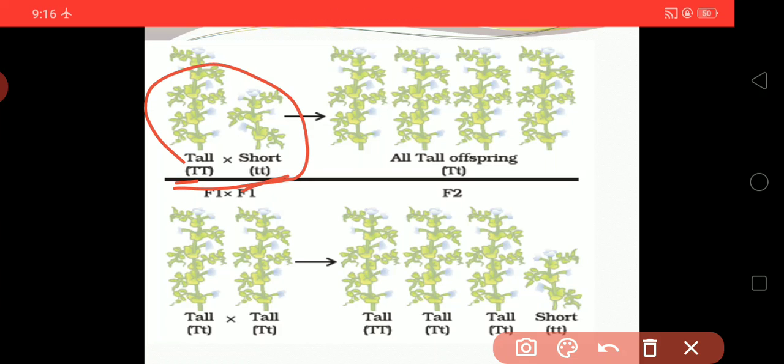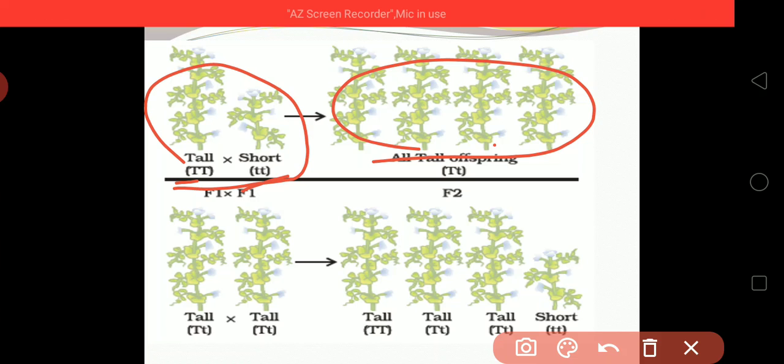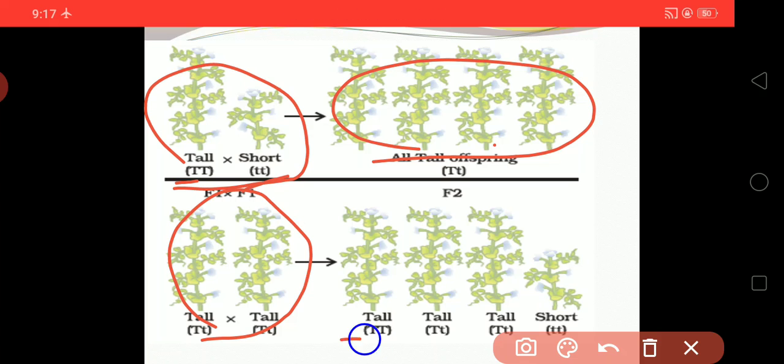In the same way, if a tall plant with capital T and small t is crossed with another capital T and small t, the possibilities will be TT, then capital T and small t, third also capital T and small t, and last small t small t.